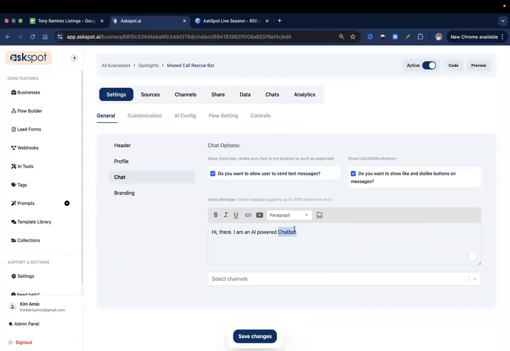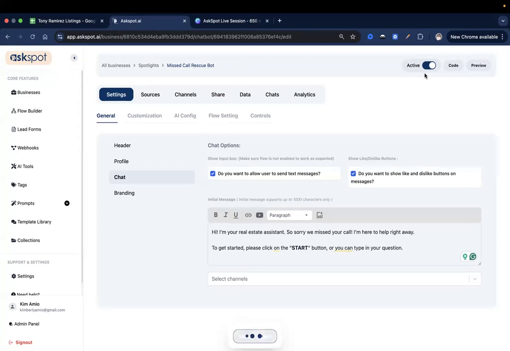So I think for this, let's just say, hey, I'm your real estate assistant. Sorry we missed your call. I'm here to help right away. And then to get started, please click on the start button. We'll be adding that button later. Or you can also type in your question. So let's just save that. So this will be the AI initial message.